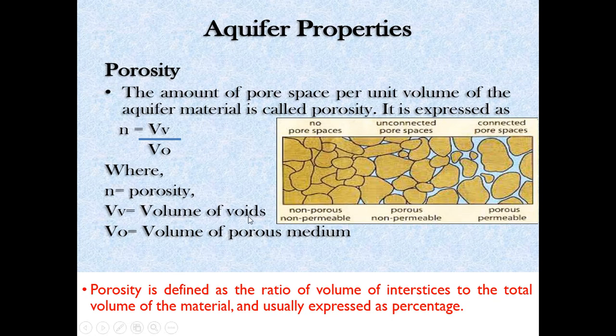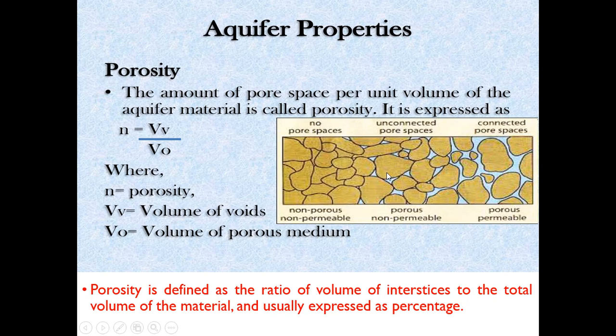Here is a sketch which gives an idea regarding porosity. These are the voids, and these are the solid materials: porous permeable, porous non-permeable, and non-porous non-permeable. Here no pores are there.